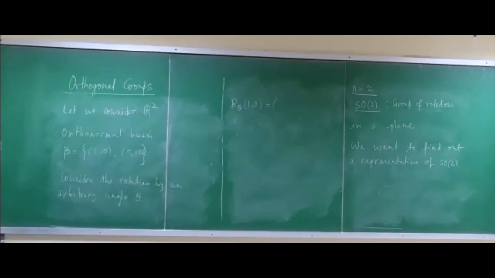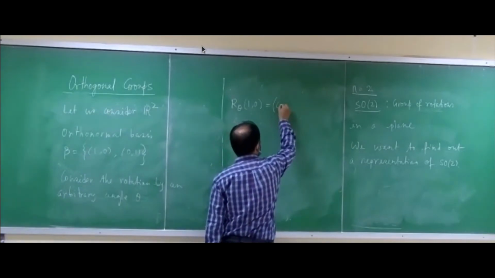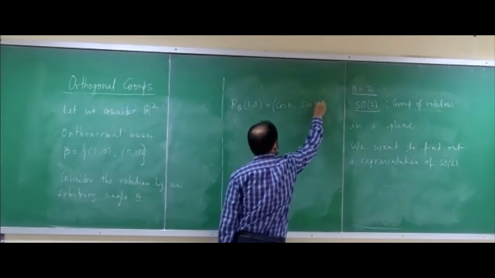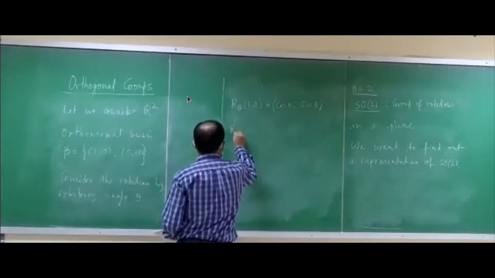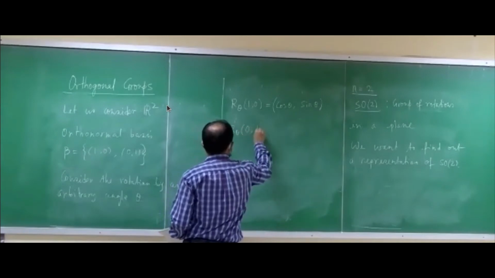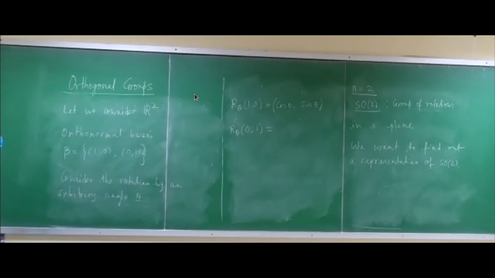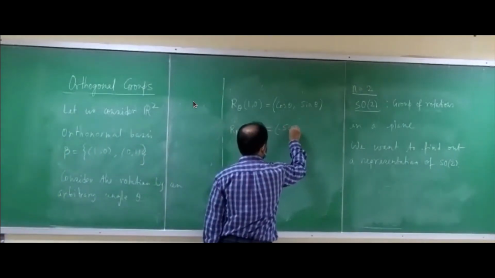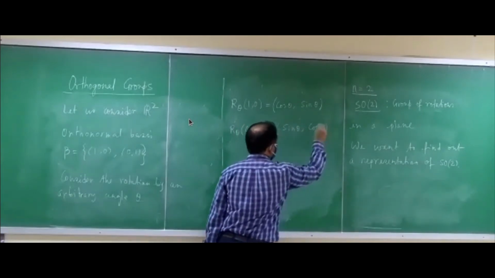Cos theta, sin theta. Right. So R theta acting on (0, 1) will give you what? Minus sin theta, cos theta. Right.